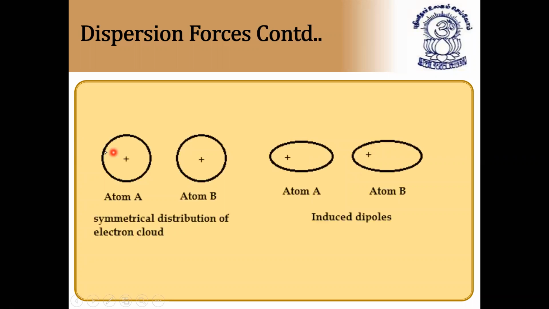So first, for example, atom A and atom B. You know, the nucleus of an atom is positively charged because it contains protons. This is also positive. So atoms A and B have symmetrical distribution of electron clouds. When these two are approaching each other, what happens? Atom A and atom B get induced dipoles. Induced dipole means the slightly positive charge will move to this side. Due to this, what happens is called induced dipoles.